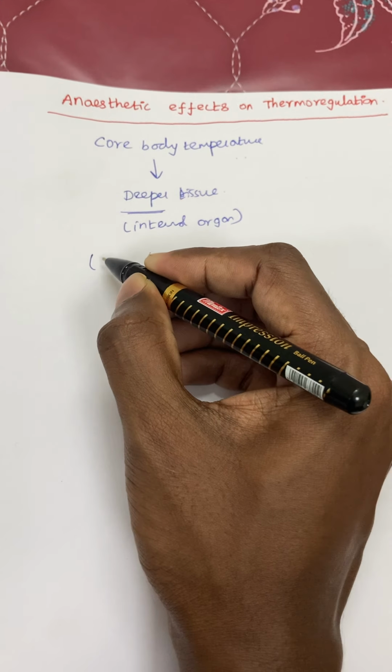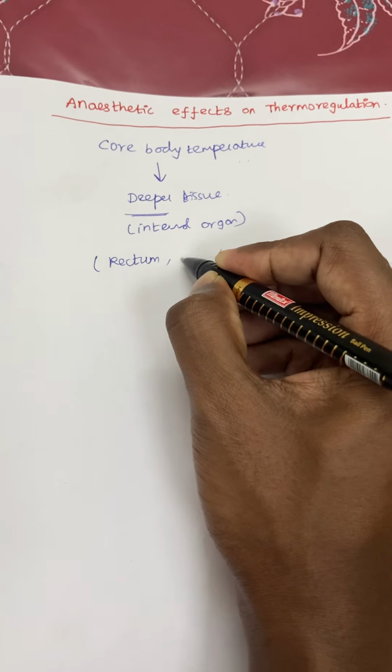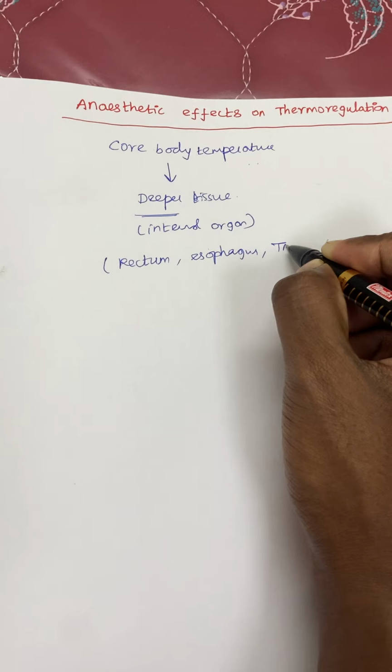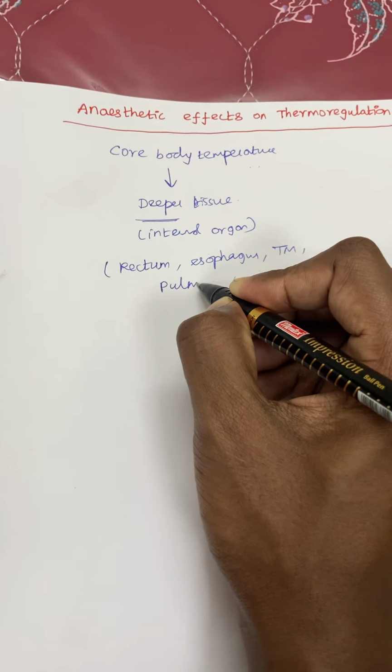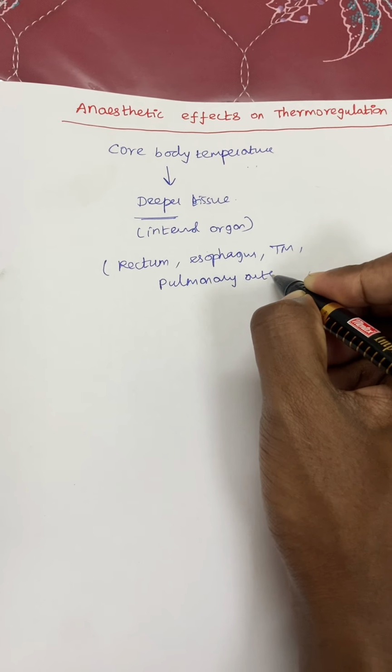It is monitored at these sites, which are your internal organs: the rectum, esophagus, tympanic membrane, and pulmonary artery. These are the sites where the core body temperature is monitored.